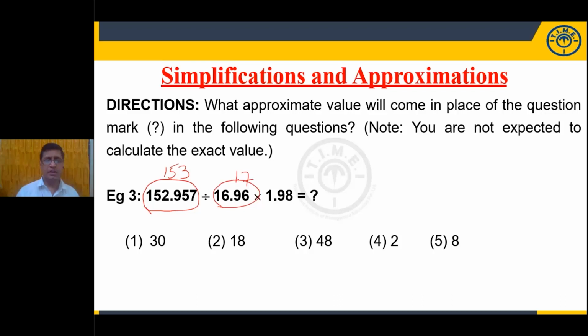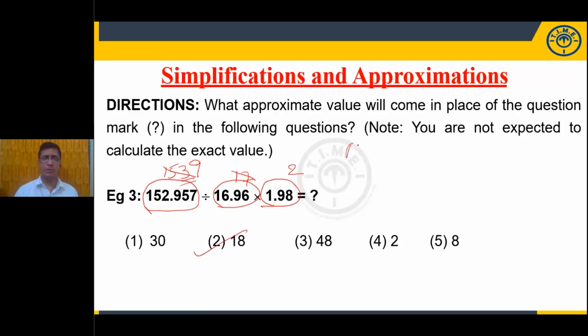Now here, of course, all the students are good at the 10th table. 10 times 17 is 170. The number is less than 170 and has 3 as the unit digit. So what is the possibility? It goes only 9 times. 9 times 17 is 153. Now here it is 1.98, which is approximately 2. So 9 into 2 is equal to 18. The right choice is option 2.